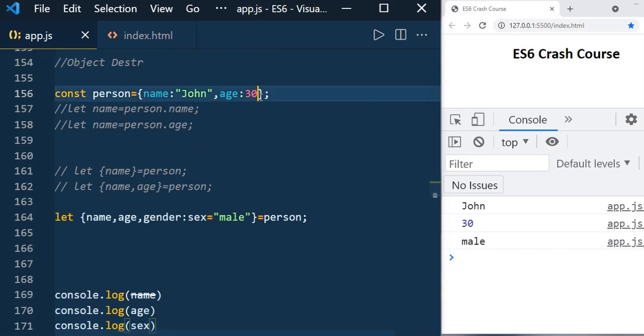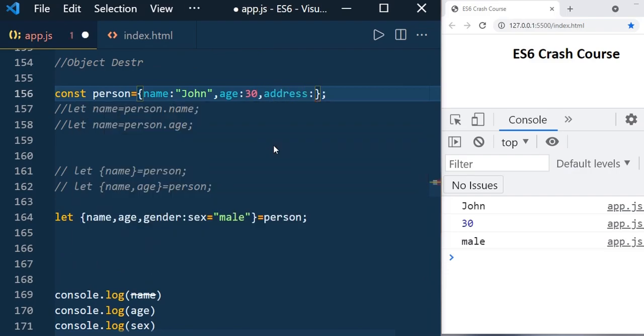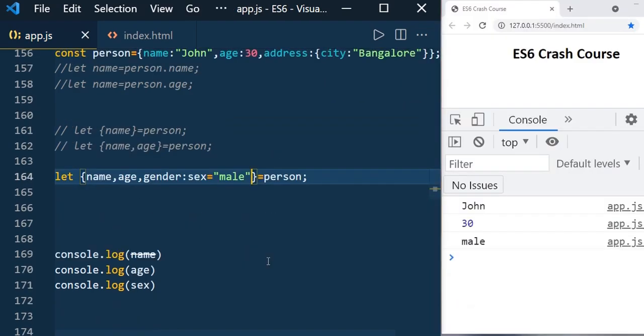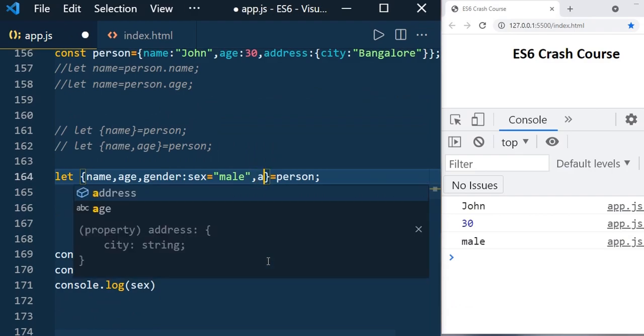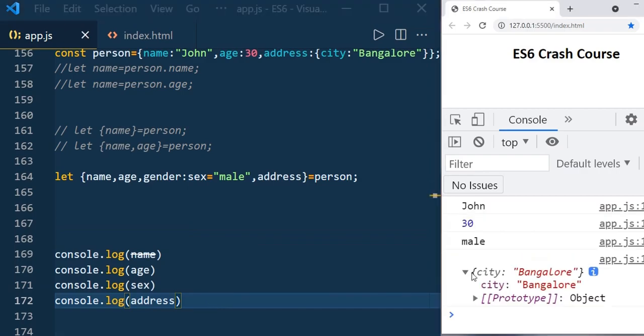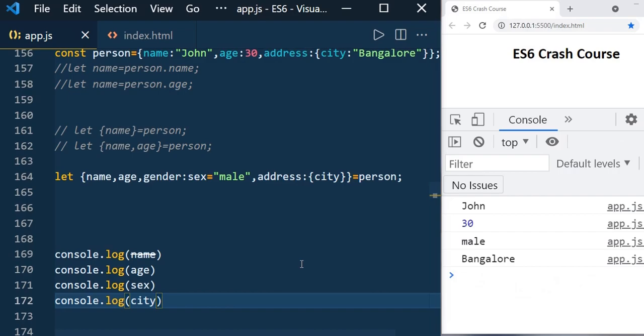Let's say you have a nested object like here, address, where you have the address with the value city. Now we can access the nested object address the same way we access a property. So if we mention address, we directly access that. Here address, and you can see city Bangalore. If you want to access the nested object property, then you need to mention it like this. And now here city, so let's use city now, and you can see Bangalore, we get it.